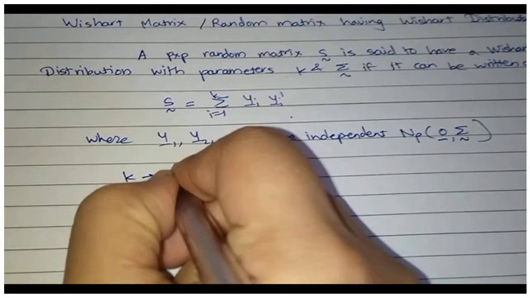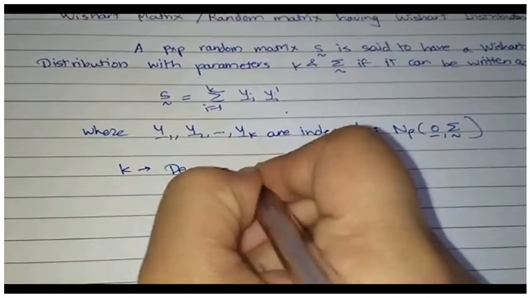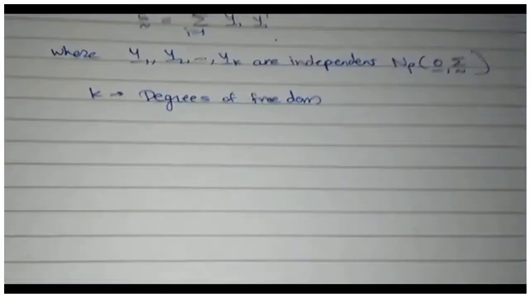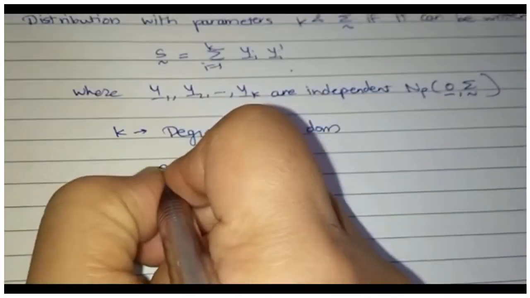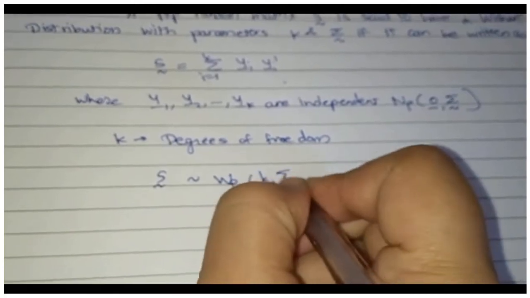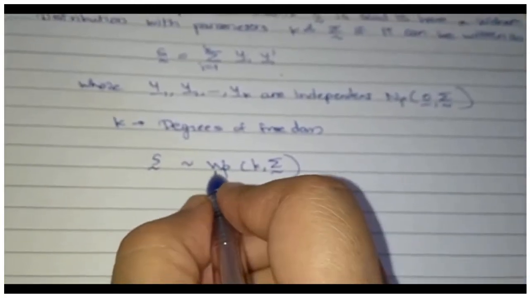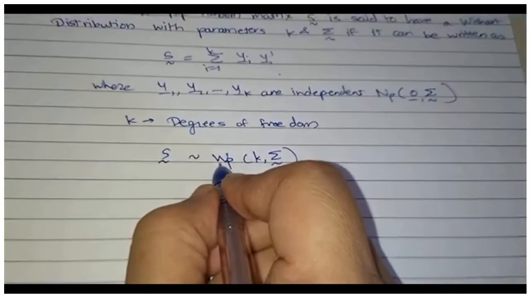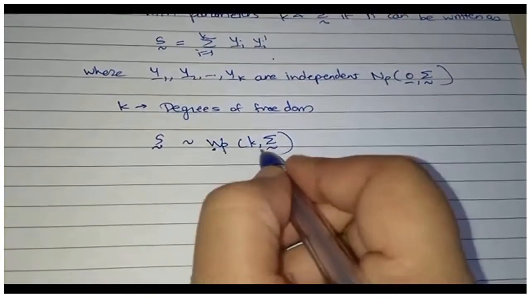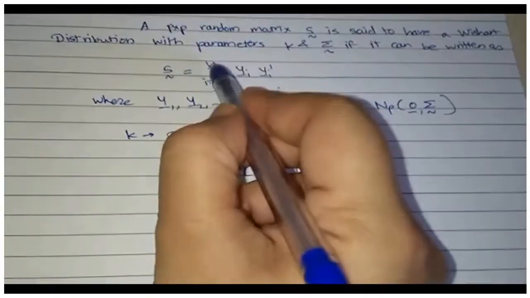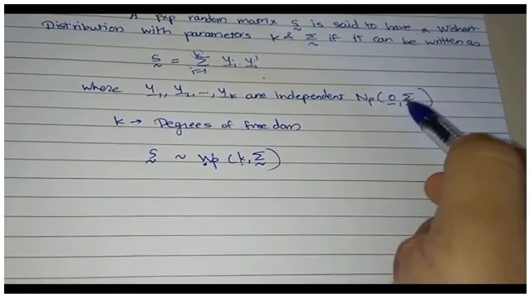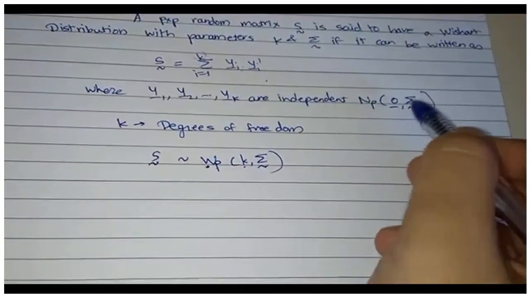This k is known as the degrees of freedom. I said that this is equivalent to chi square, and in chi square your parameter is degrees of freedom, hence here also you have degrees of freedom. The notation is, we write S follows Wishart, W_p with k, sigma. W stands for Wishart. P is giving you the order of this S; S is P cross P. K is the degrees of freedom that comes from the number of summands in this sum, and sigma is the common variance covariance matrix of these yi's.